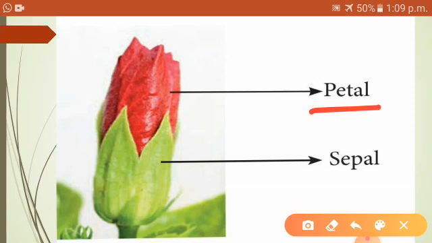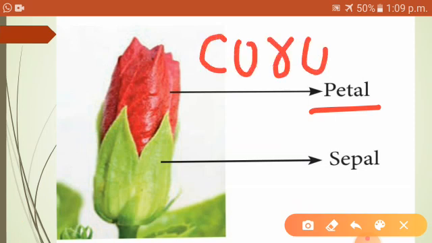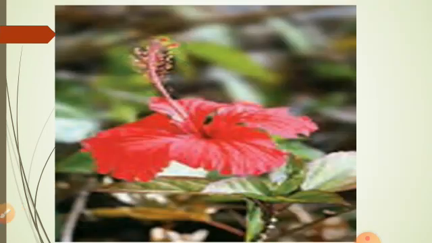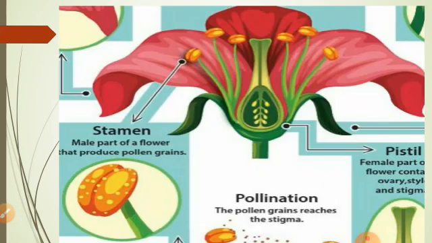So the other name of petal is corolla. C-O-R-O-L-L-A, corolla. Is it clear, children? Shall I move on to the next part? Yes. So these are the petals.